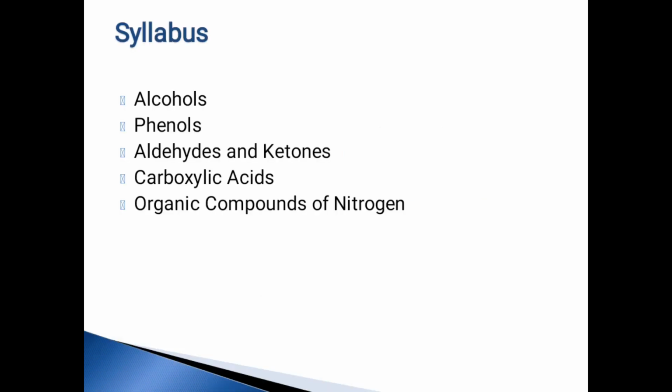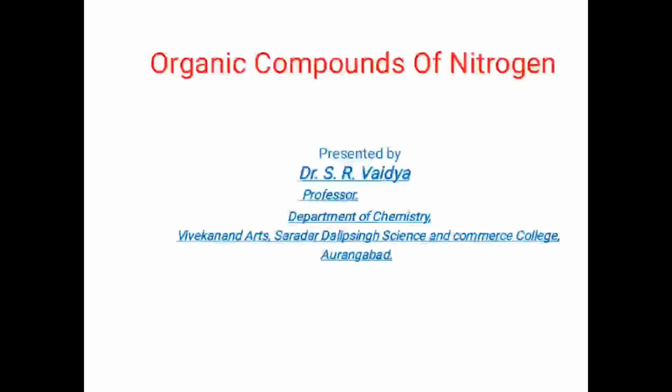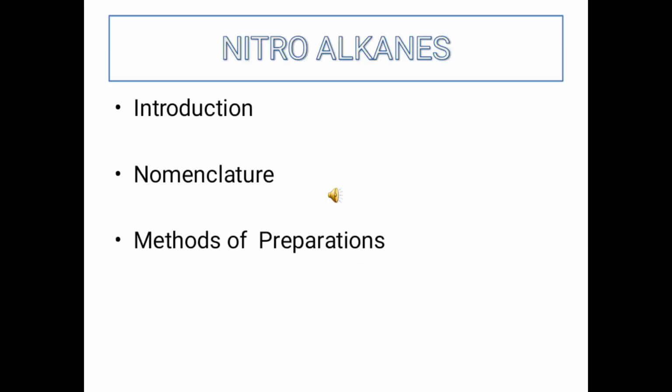First of all, let's see how to look at the syllabus to be covered in this paper. Total number of topics are 5, which include alcohols, phenols, aldehyde and ketones, carboxylic acids, and organic compounds of nitrogen. First part is nitroalkanes.